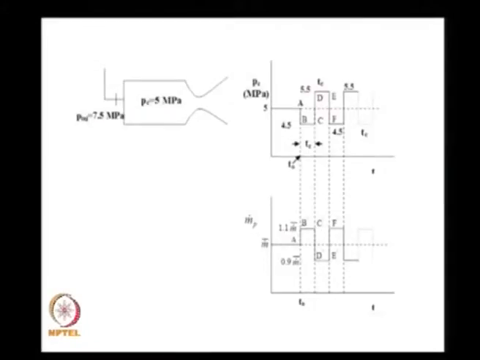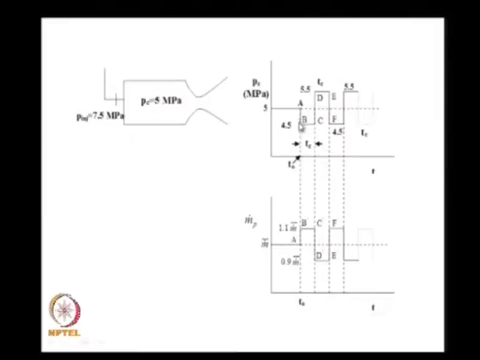In the class today, we will first review what we learned in the previous class through this PowerPoint presentation. In the first slide, what I show here is what we learnt in the last class, namely, if the chamber pressure of the rocket is 5 MPa and the injection pressure is 7.5 MPa, and if there is a sudden dip in pressure by 0.5 MPa,